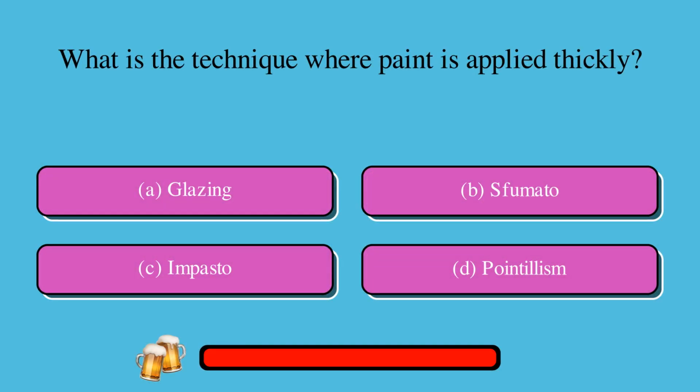What is the technique where paint is applied thickly? A. Glazing, or B. Sfumato, or C. Impasto, or D. Pointillism? The correct answer is C. Impasto.